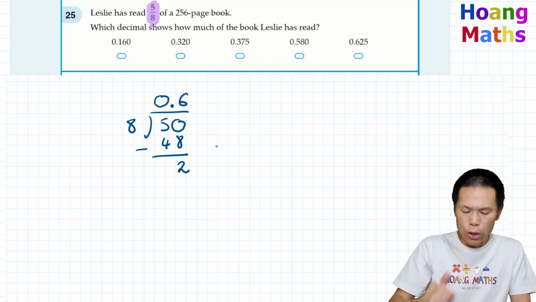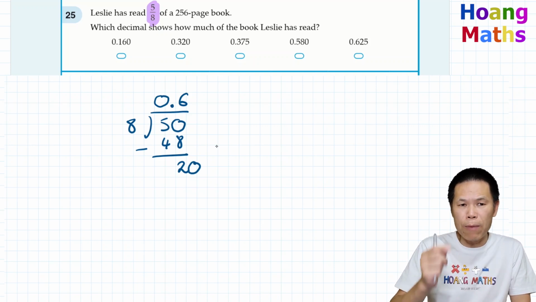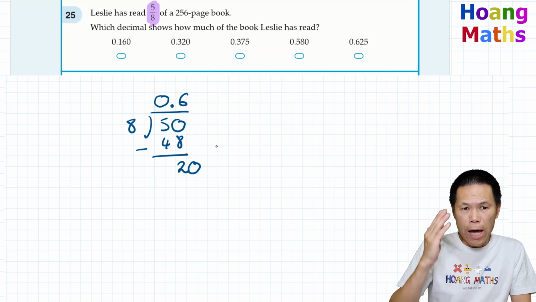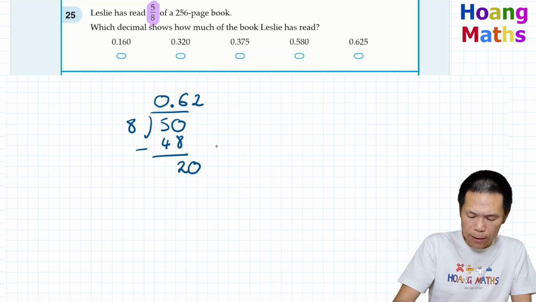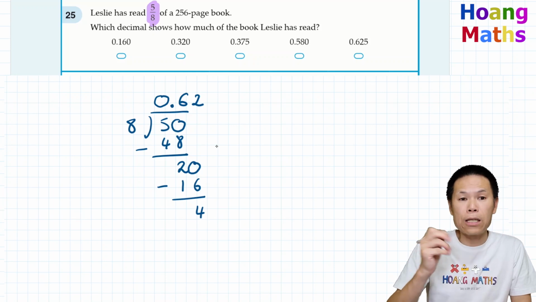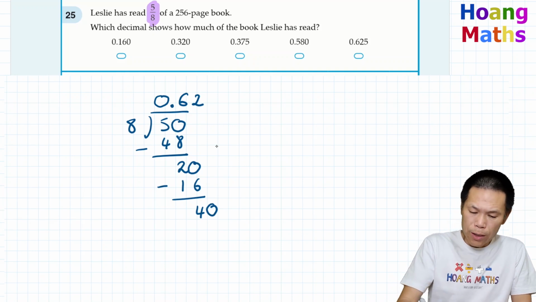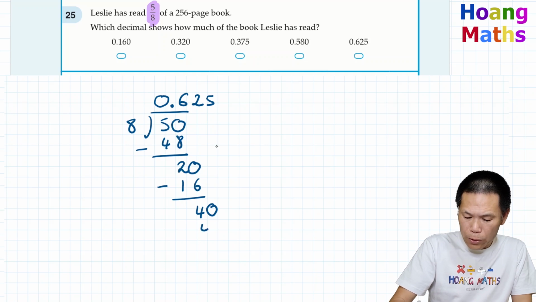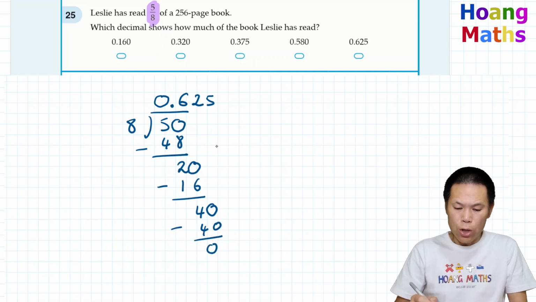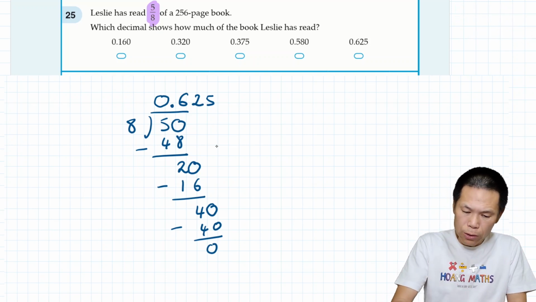8 cannot go into 2, so we add a 0. We don't have to put any more decimal points because in the number we have only 1 decimal point. Just keep that in mind. Now 8 goes into 20 two times because 2 times 8 is 16. We write 16 down, we minus it, that gives me 4. And 8 cannot go into 4, so we add a 0. Then 8 goes into 40 five times because 5 times 8 is 40. So now we minus, becomes 0. So the answer is 0.625. So there you go.